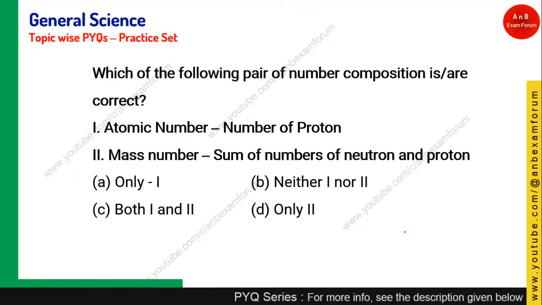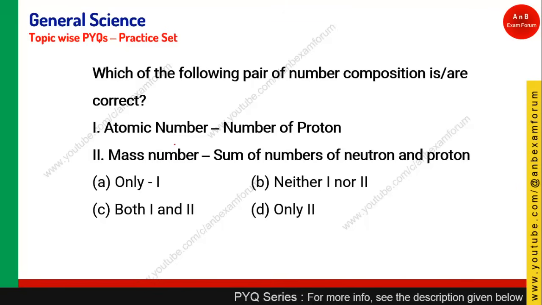Which of the following pairs of number composition are correct? Atomic number means number of protons. Mass number is the sum of neutrons and protons. Yes, atomic number, as I told you, is basically the number of protons which are present in an atom. The mass number is basically the total mass of an atom excluding electrons. It is the sum of the number of protons and neutrons. So both are correct. Okay, so those who have given option C, they are right.